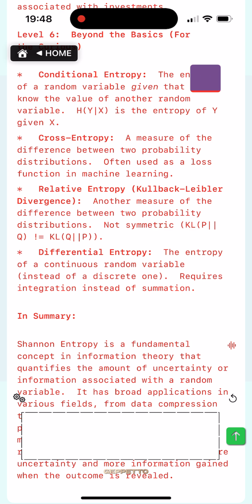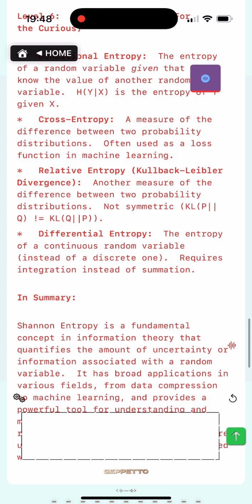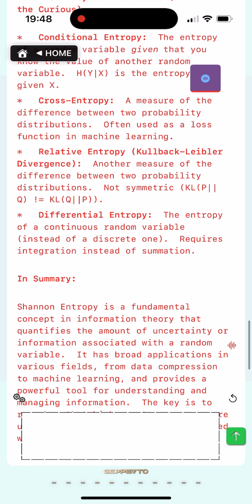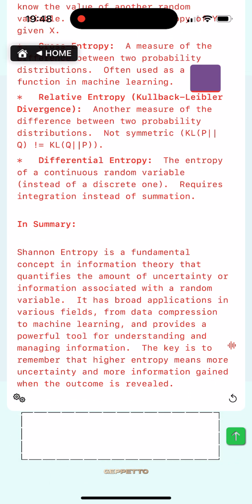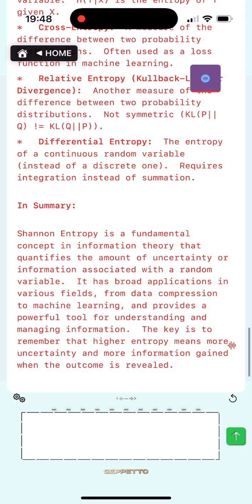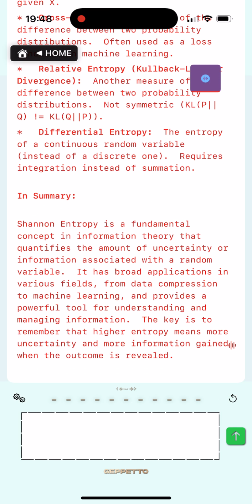Not symmetric, KL(P||Q) ≠ KL(Q||P). Differential entropy. The entropy of a continuous random variable, instead of a discrete one. Requires integration instead of summation.